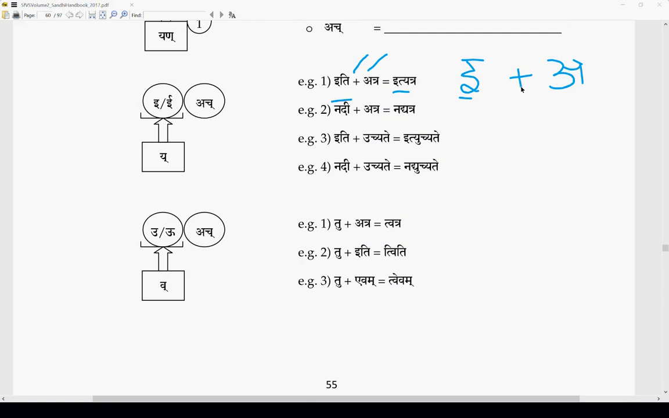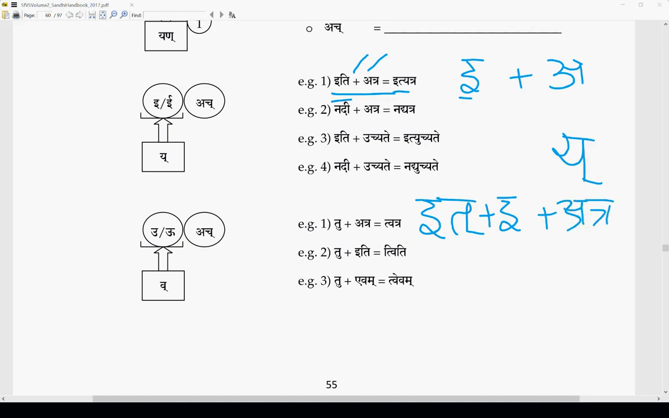So when we pronounce both these words, they are two different words, but when you pronounce them close together quickly, ityatra, then something changes to ya here, right? So what changes to ya here? What is iti? Iti is it plus e, and atra is atra. Now this is changing to ityatra.